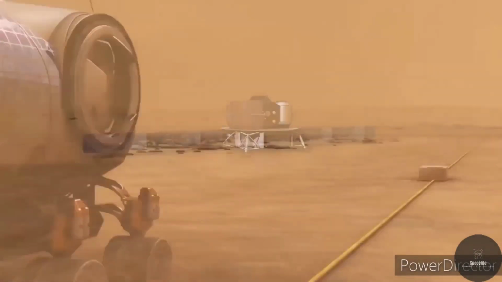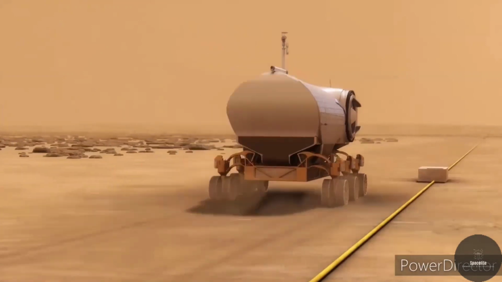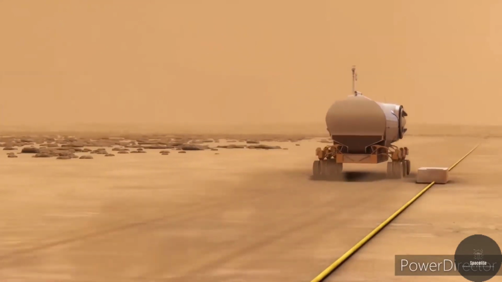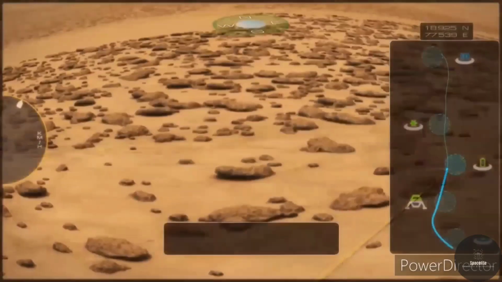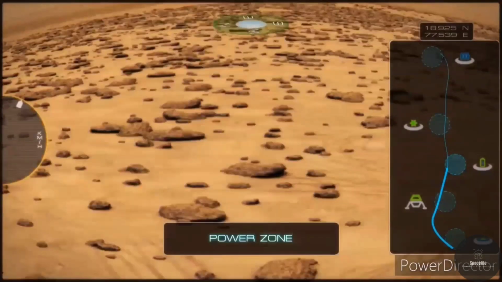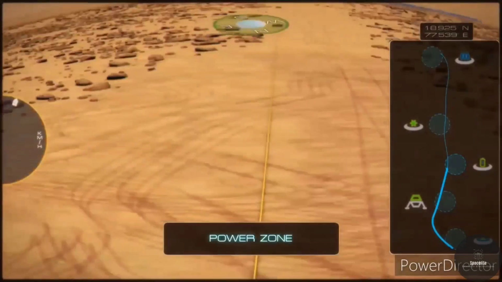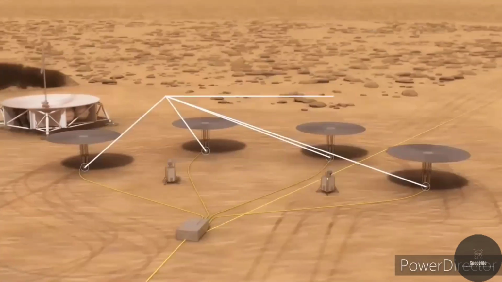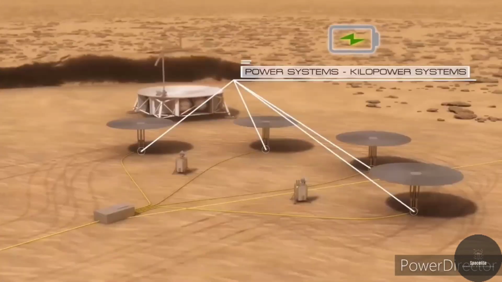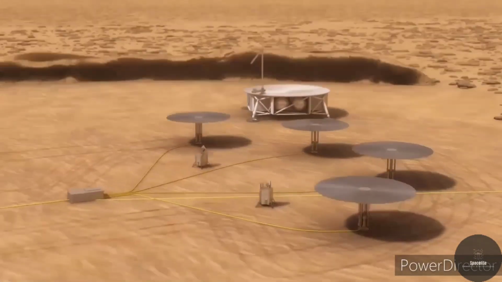And on Mars there are very tough conditions, like high gaseous and heavy atmosphere, which are not good as on Earth, so they have to build equipment which can withstand the heavy atmosphere of Mars.